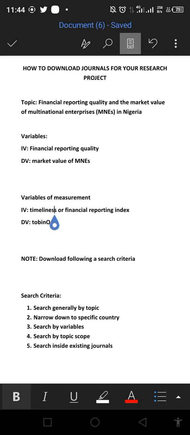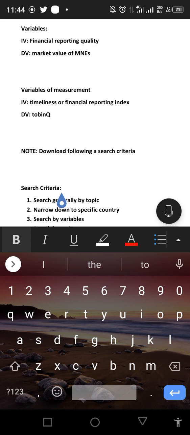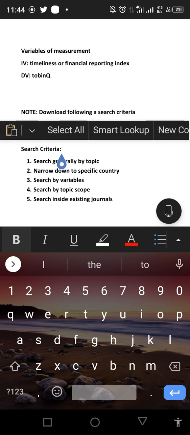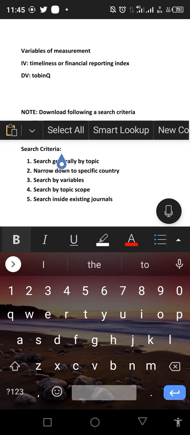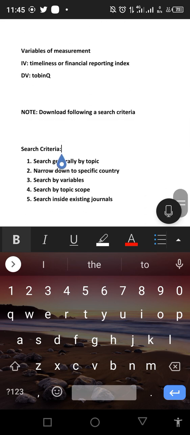The next thing that I need to do is to go online and begin to search for relevant journals and articles that will be relevant to the things that I want to write on.